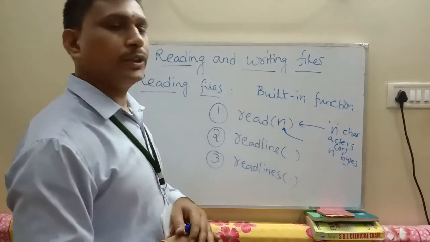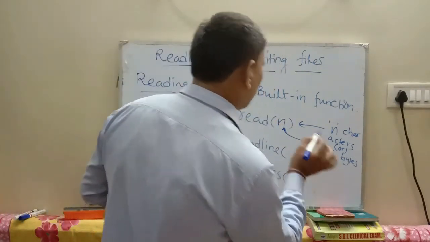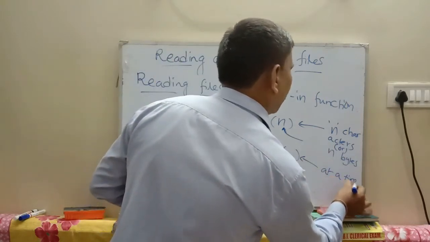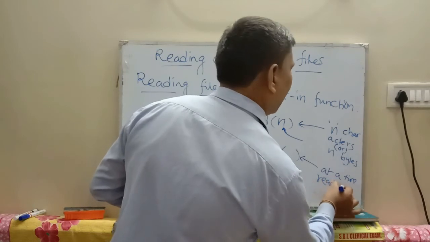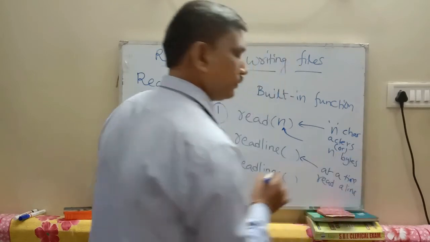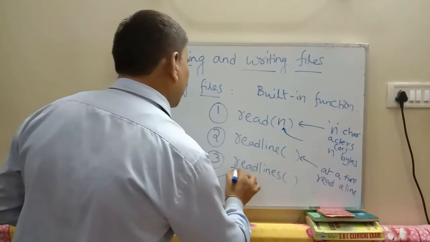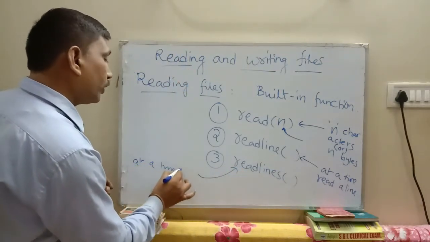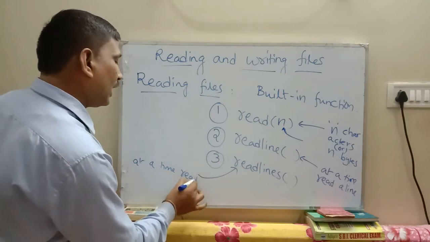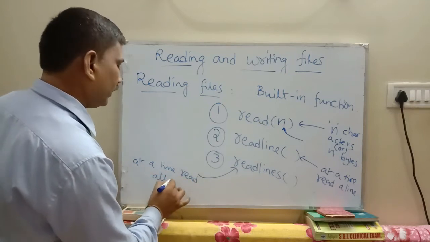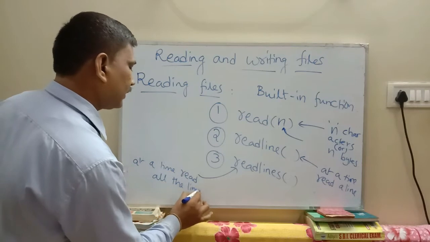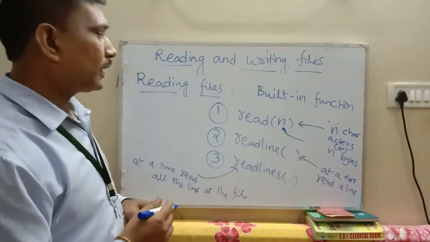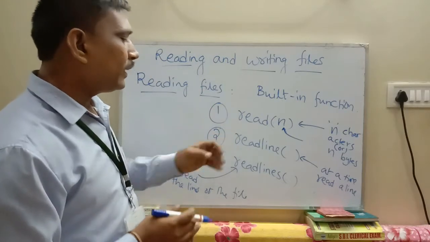The second method is used to read a line from the file at a time. The third method is used to read all the lines of the file at a time. This is the concept of read, readline and readlines.